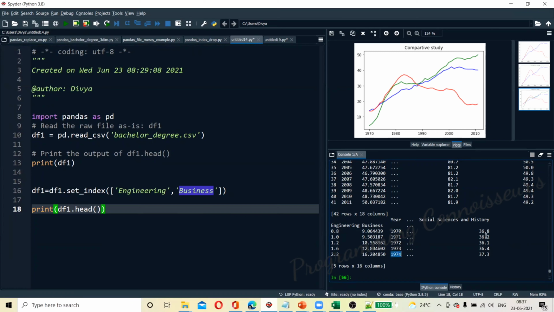Now you can compare. This is also increasing, but not at that faster rate, whereas engineering and business were. From these three comparisons, we can understand that the growth of the business area is very high compared to social science and engineering. We can compare this data and take decisions.